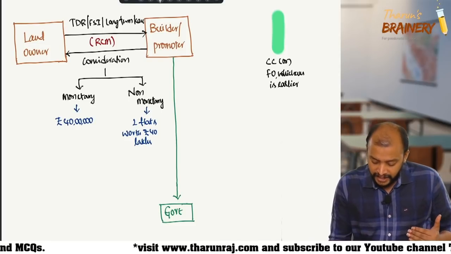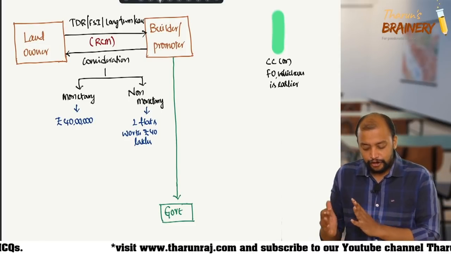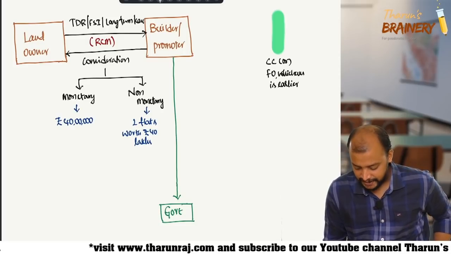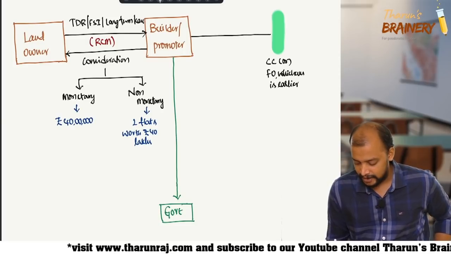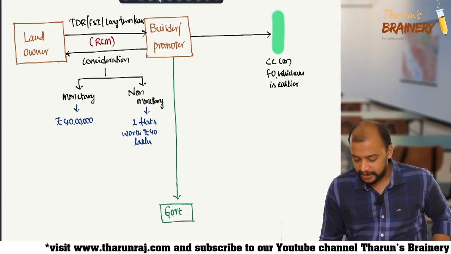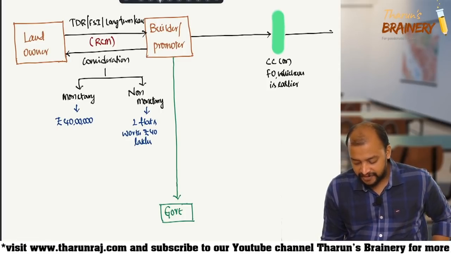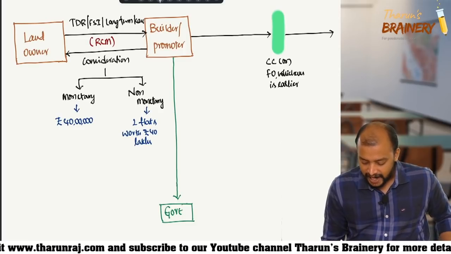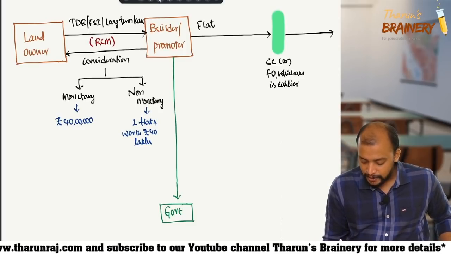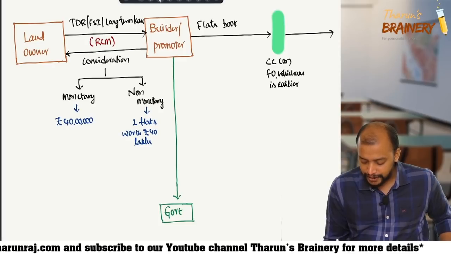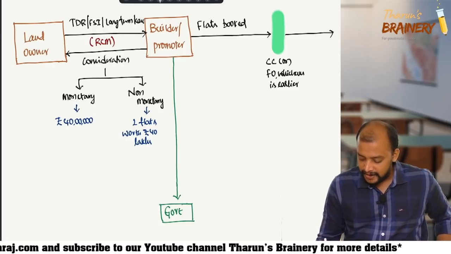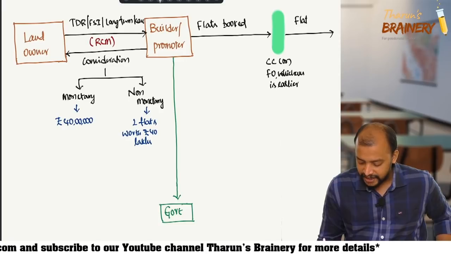Now, for the sale of flats, there are flats booked before this date and flats booked after this date.